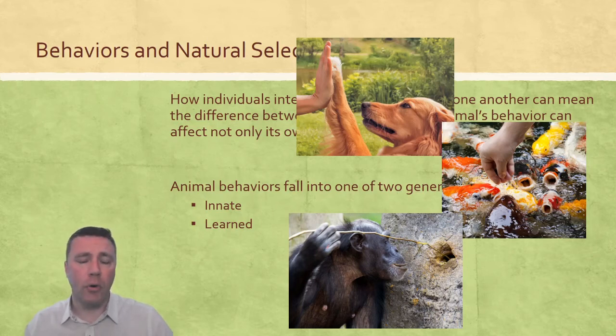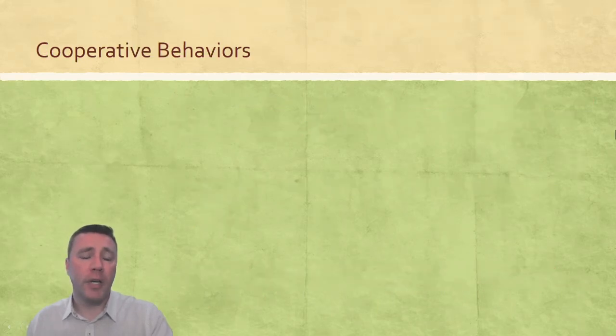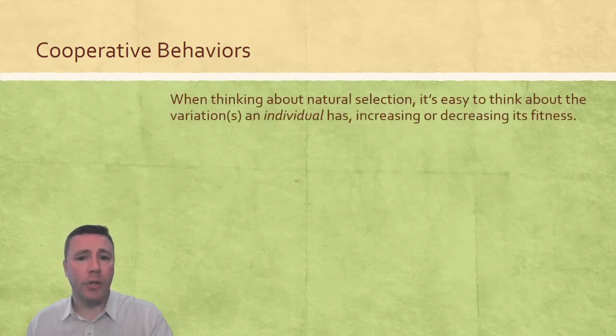The behaviors of organisms can both be selected for and against. Innate behaviors are oftentimes adaptive and help improve fitness, and learned behaviors are those that are going to help improve survivability and increase fitness as well. Finally, we have cooperative behaviors. Cooperative behaviors can be learned or instinctive. Cooperative behaviors also play a role in natural selection.